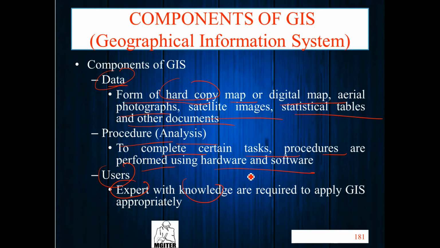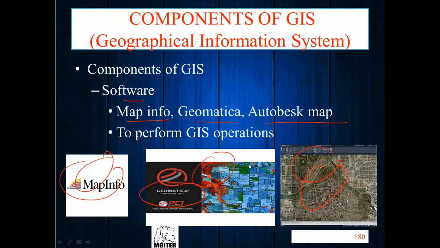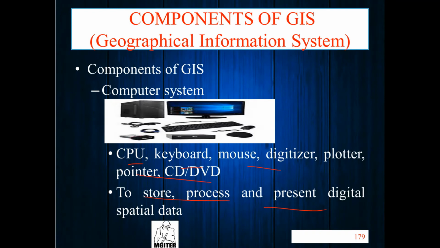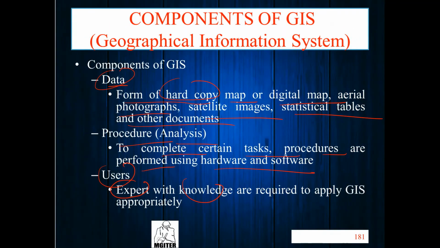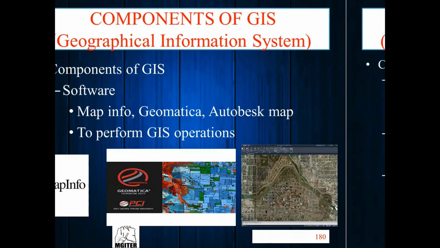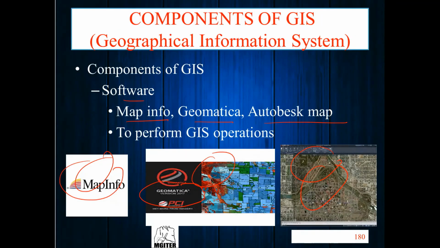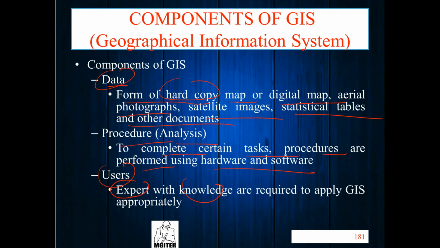So the first component is a computer system. The second component is software. The third component is data. Then analysis. And the last one is users. All these components are combined and completed by users. Users know how to use a computer, and how to use software. Users have to know about data and some analysis procedures.